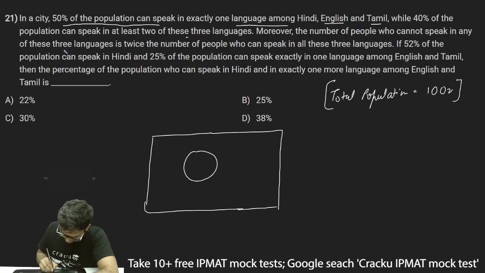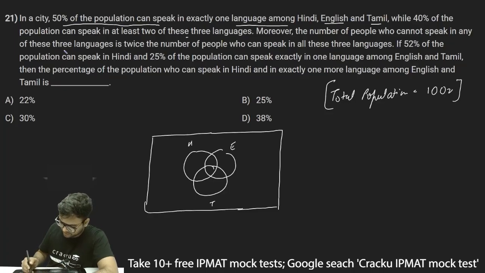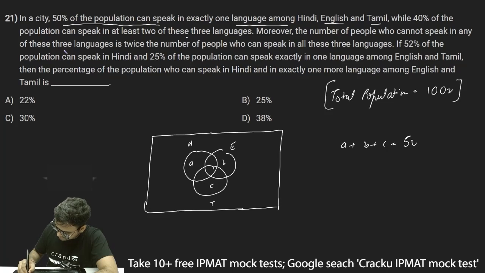So we have Hindi, English and Tamil. 50% can speak exactly one language among Hindi, English and Tamil. If I say this is A, this is B and this is C, I can write A plus B plus C is equal to 50x, because 50% of 100x is 50x. They can speak exactly one language. So A, B, C represent exactly Hindi, exactly English and exactly Tamil respectively. So A plus B plus C is 50x.